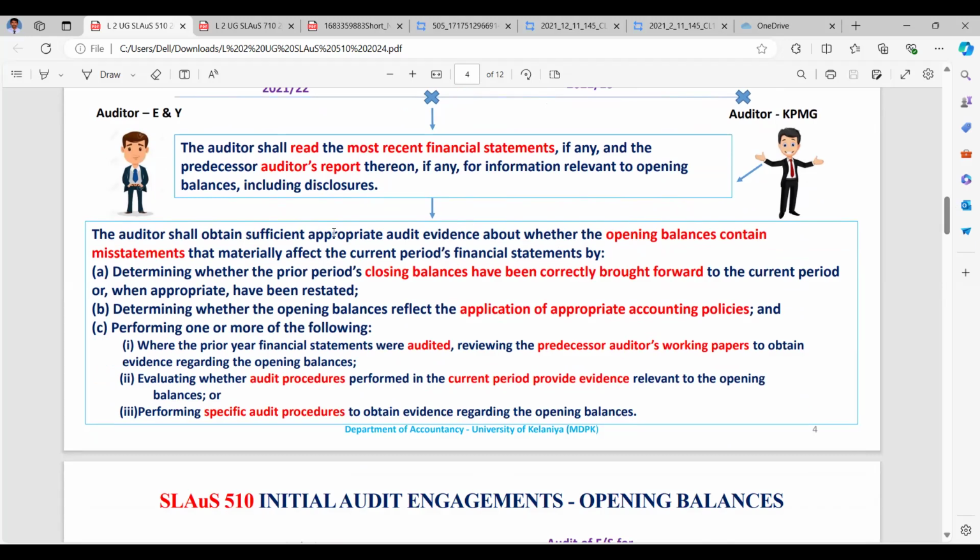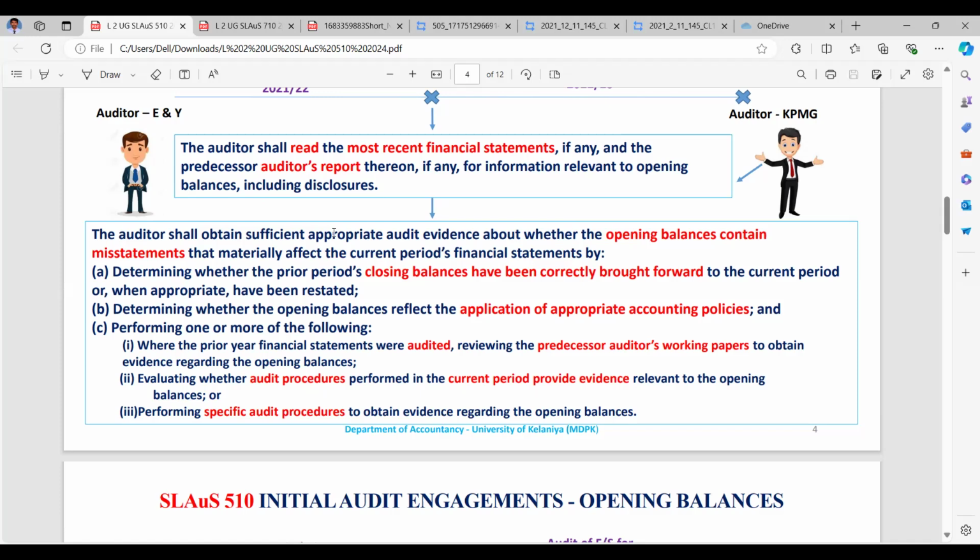Determining whether the opening balance reflects the application of appropriate accounting policies, and consistently applying those policies, needs to be checked. Ensure accounting policies are correctly and consistently applied. Perform one or more of the following where the prior period was audited by another firm.